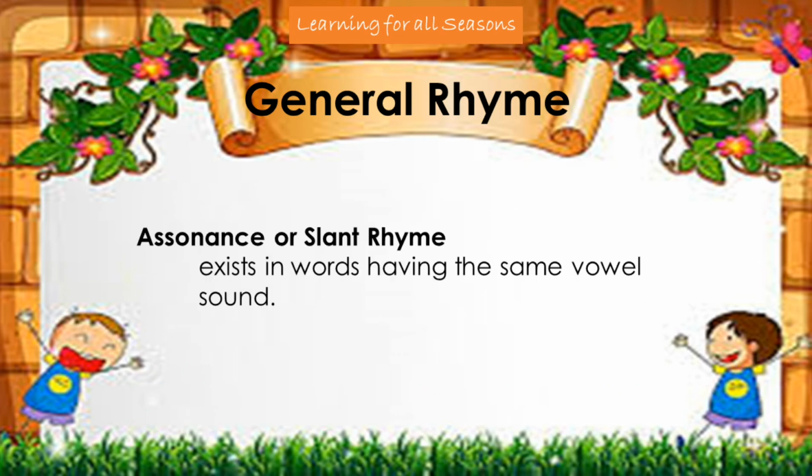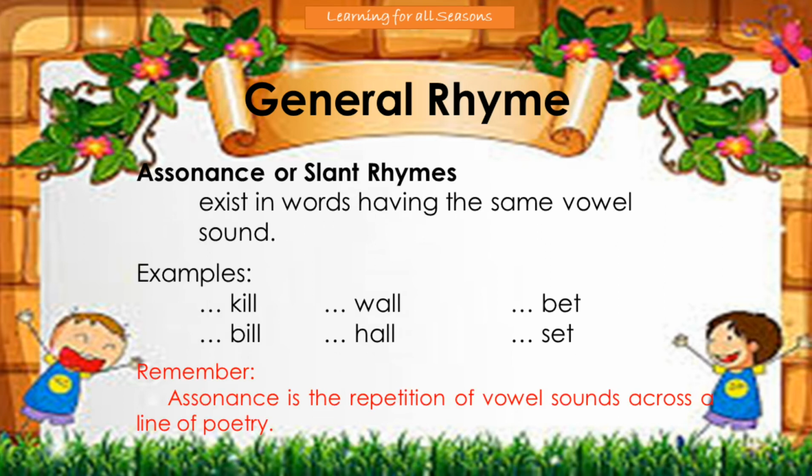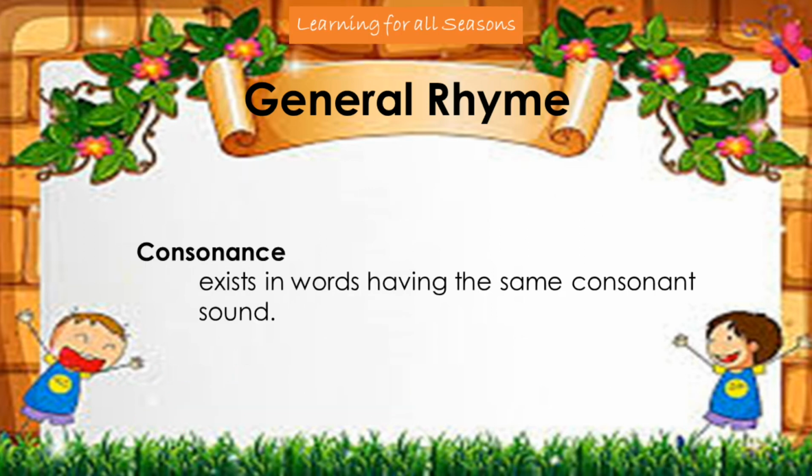Assonance or slant rhyme exists in words having the same vowel sound. Let's have the following examples: kill, bill, wall, call, bet, set. The words kill and bill have the same vowel sound of I. Wall and call have the vowel sound of A, while bet and set have the vowel sound of E. Remember, assonance is the repetition of vowel sounds across a line of poetry.